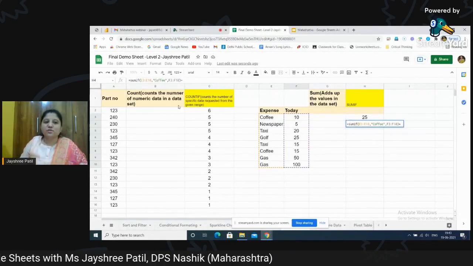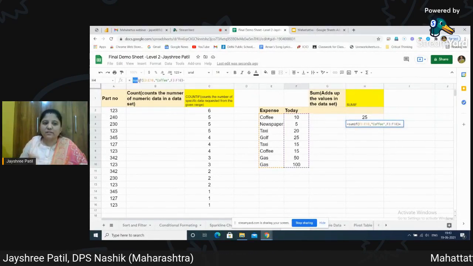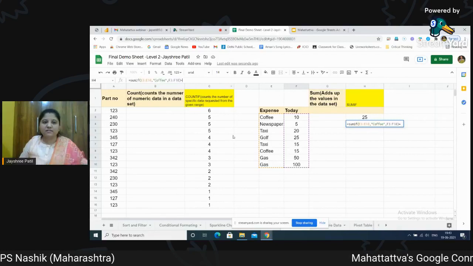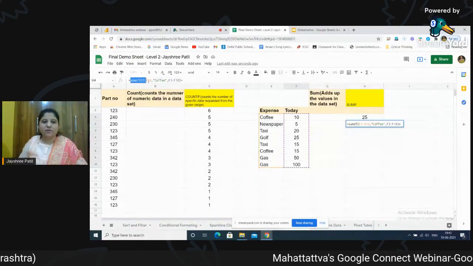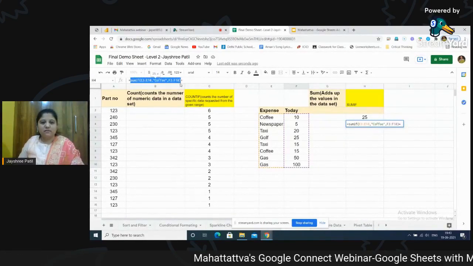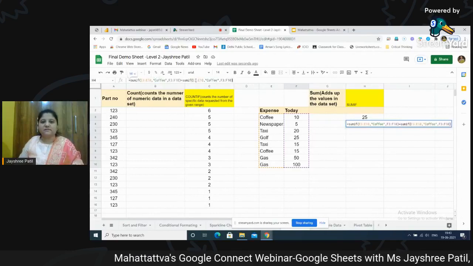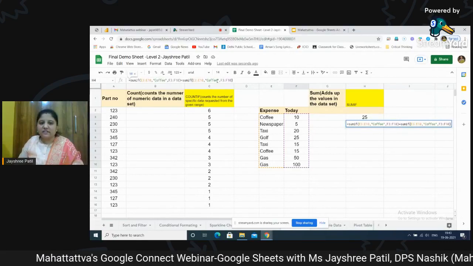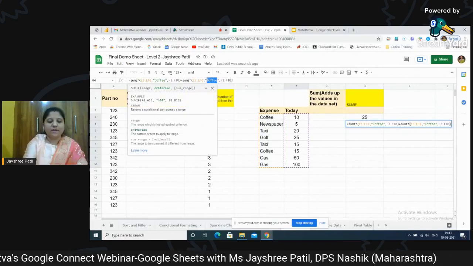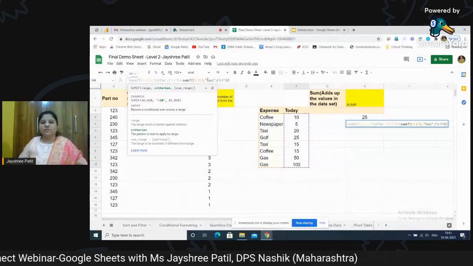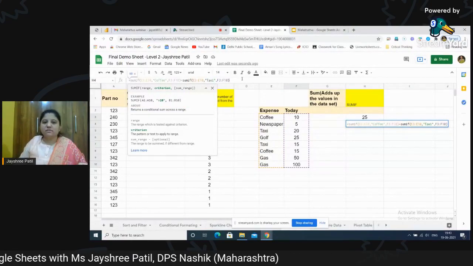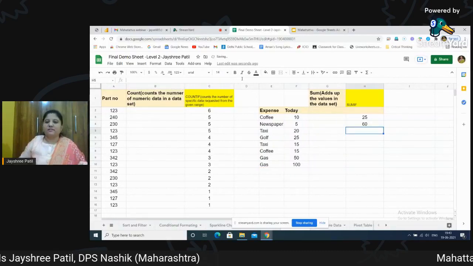Once you use a plus sign, no need to write the formula again. Just copy the same formula and paste it and change the criteria over here. Instead of coffee, I want to take taxi also. So just write it down. Once the formula is done, just press enter.